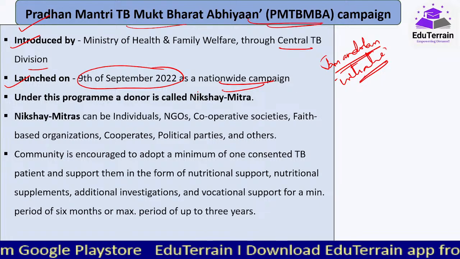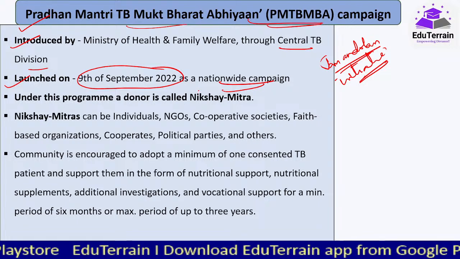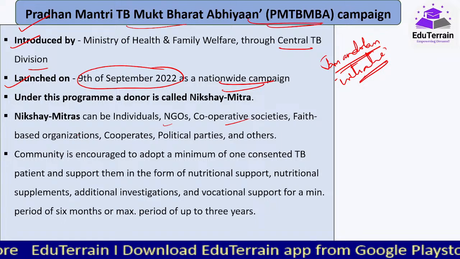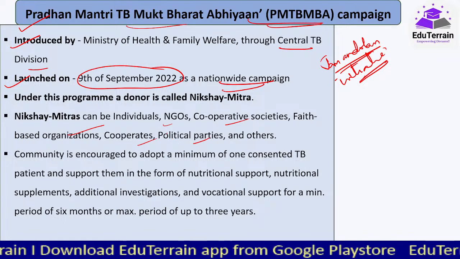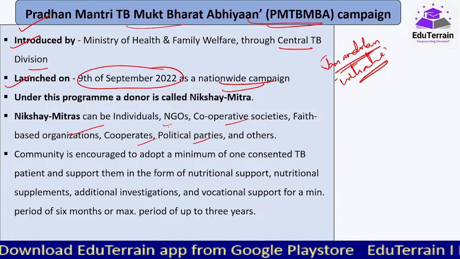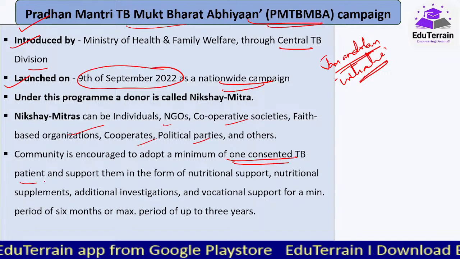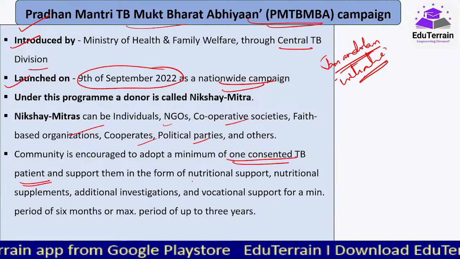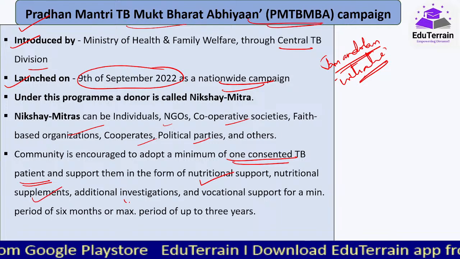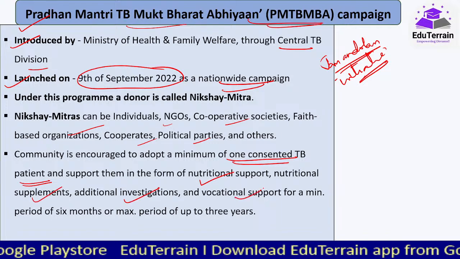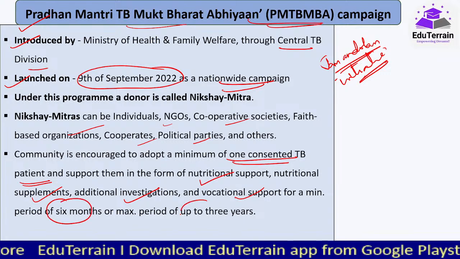So as a part of this initiative, they have requested communities or individuals to come forward: individuals, NGOs, cooperative societies, faith-based organizations, corporates, political parties, anyone can come forward and adopt a minimum of one consented TB patient and support them in the form of nutritional support, nutrition supplements, additional investigations and vocational support for a minimum period of 6 months and maximum period of 3 months.